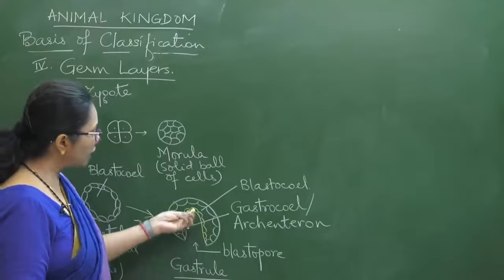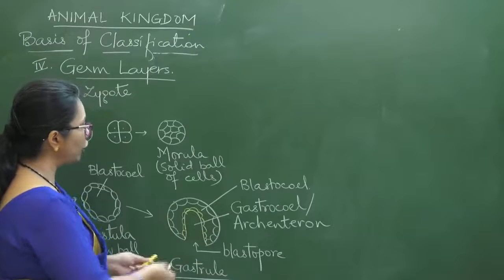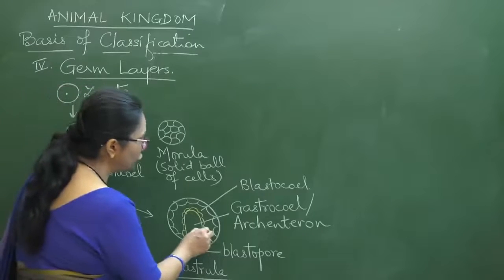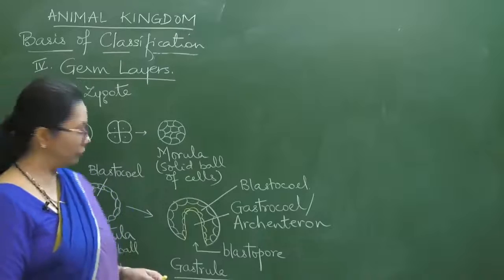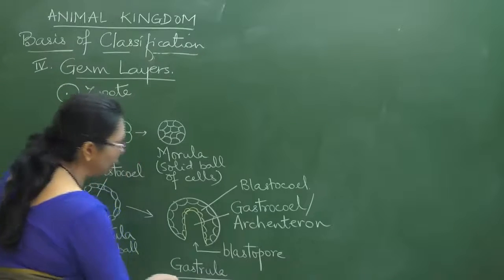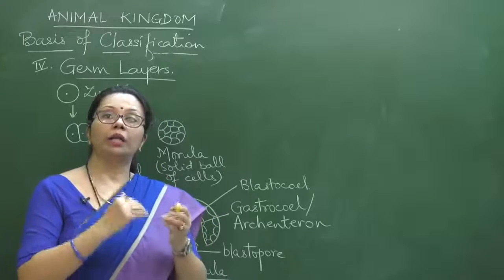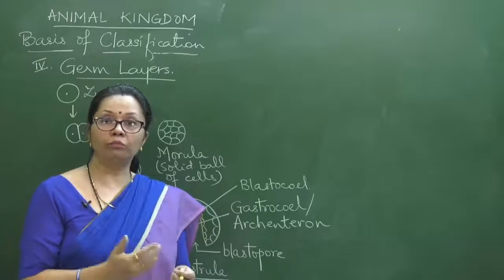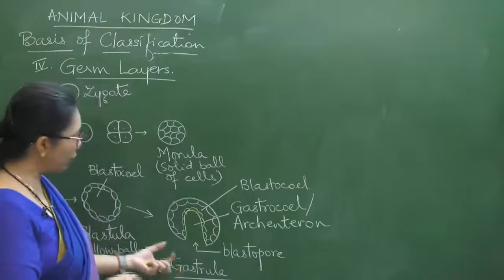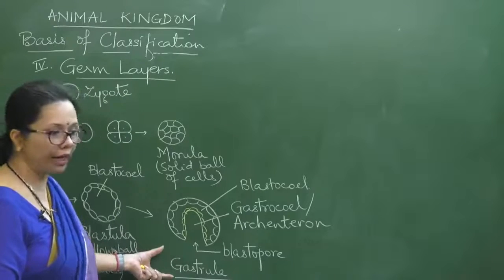The one which has come in, which is forming the lining of the archenteron, is going to become the endoderm. So it is in this gastrula stage that these germ layers are established. The germ layers, the ectoderm, mesoderm and endoderm, first thing we can mention is that they arise during gastrulation.